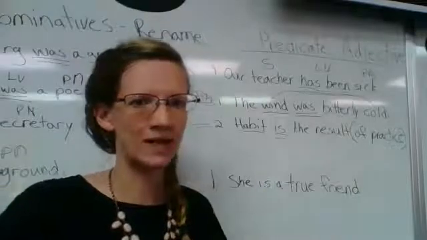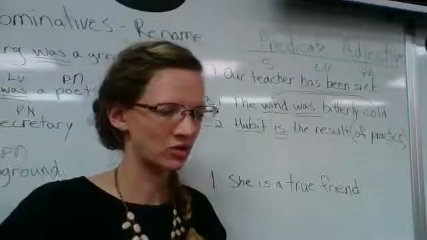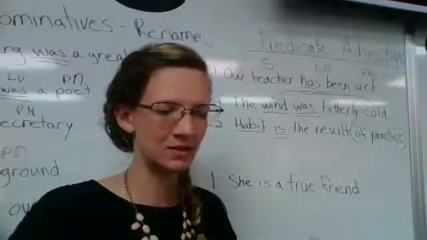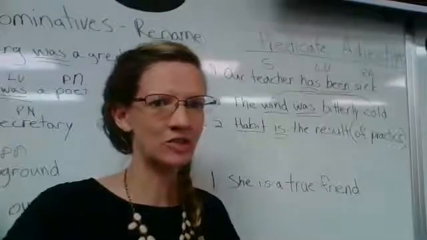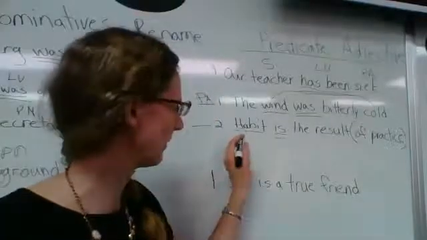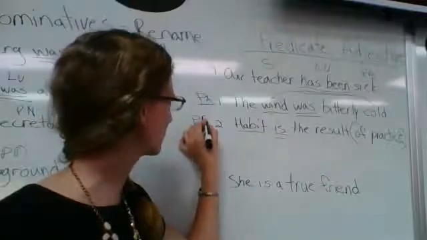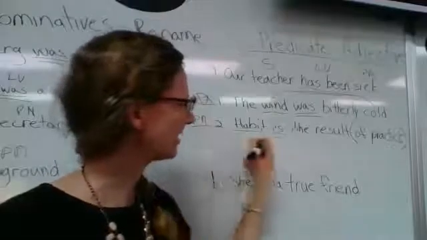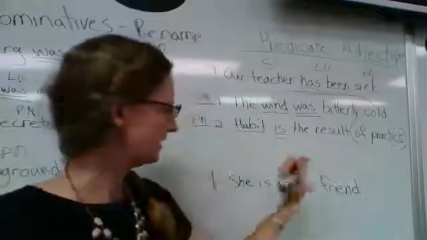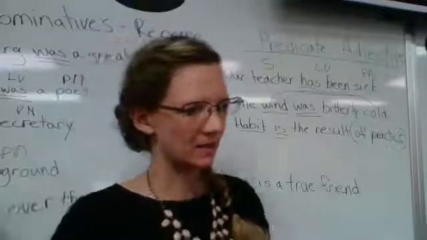Now, is result, does that describe the habit? Or is it another name for a habit? Well, let's check it. Can you say the result is a habit? Okay, you can. Can you say the result habit? No, the result doesn't, it's not an adjective, it's not describing habit, it's renaming it. So that is a predicate nominative. Because your result can be a habit. Your habit is a result. You can switch those back and forth. So that is a predicate nominative.